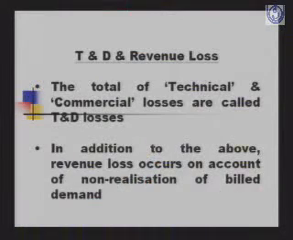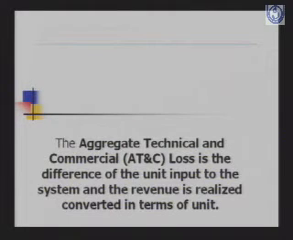So we were talking about aggregate technical and commercial losses. The T&D loss plus the revenue loss, the loss which occurs on non-realization of the billed demand, together with T&D loss is called AT&C loss. So we can say the aggregate technical and commercial loss is the difference between the units input to the system and the revenue realized converted in terms of units. This has come out because in the estimation of T&D losses, we were having an element of estimation.